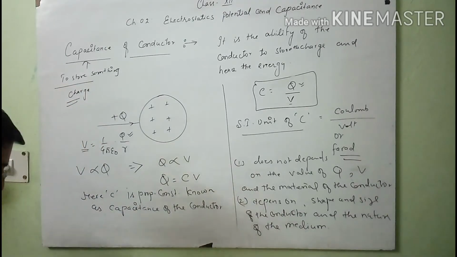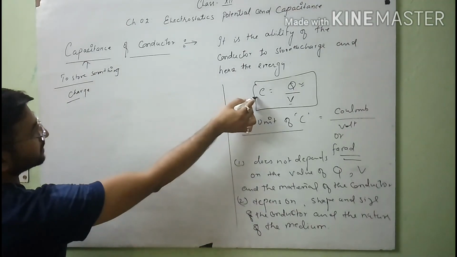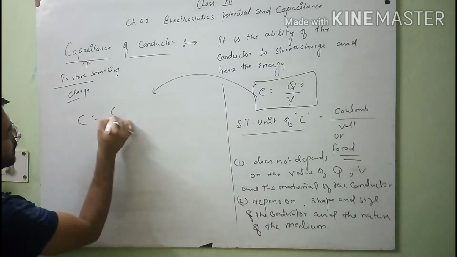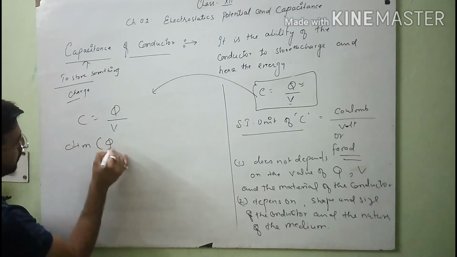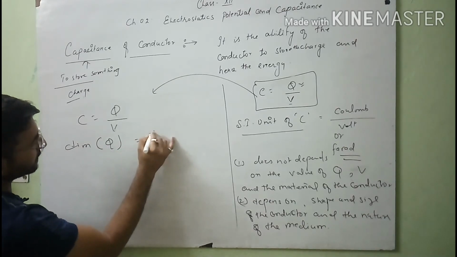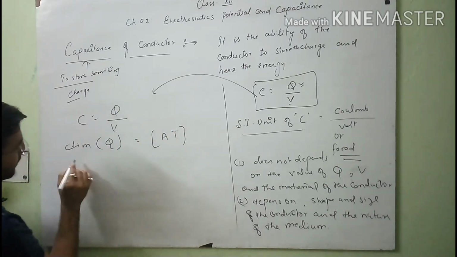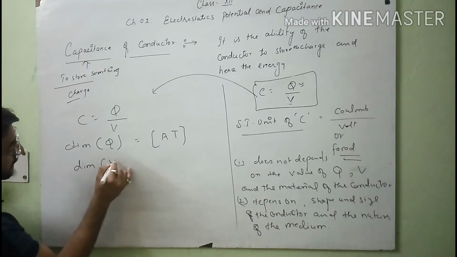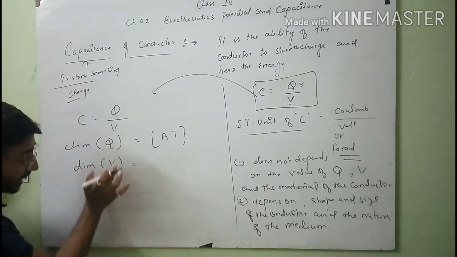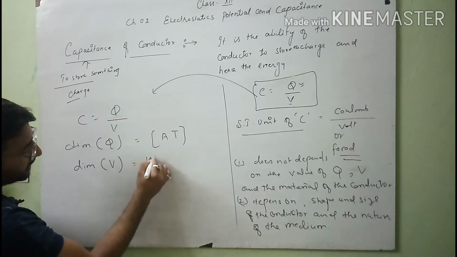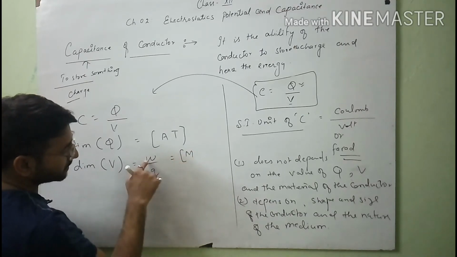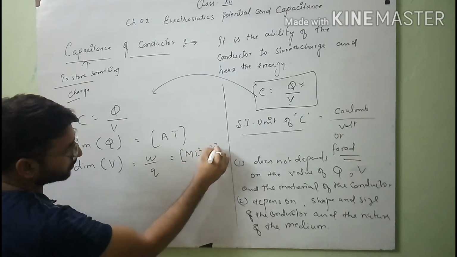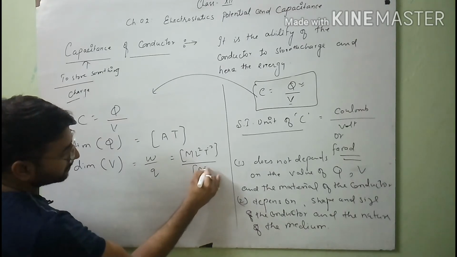So after that, when we think about their dimensional formula with the help of this relation C equals Q upon V, you know that the dimension formula for Q is AT. And when we think about the dimension formula of electric potential difference, you can calculate the dimension of V by this formula, V equals W upon Q. You know that the dimension formula of W is ML²T⁻², and Q is AT.